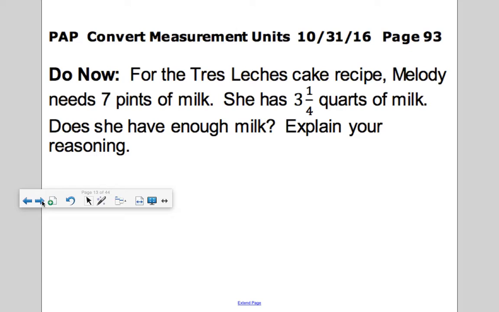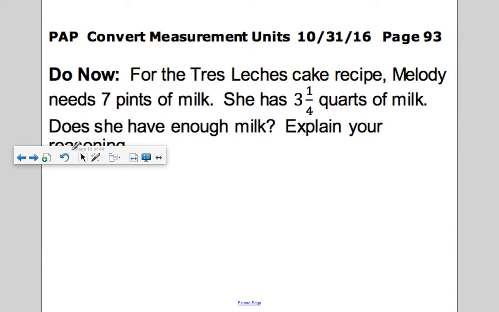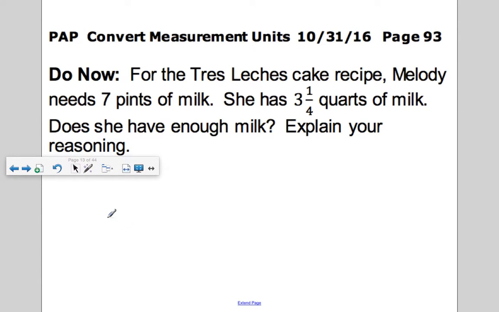So for the tres leche cake recipe, let's look at our number routine. Melody needs 7 pints of milk. She has 3 1/4 cups of milk. Does she have enough milk? Explain your reasoning. So we know that for 3 1/4 cups.